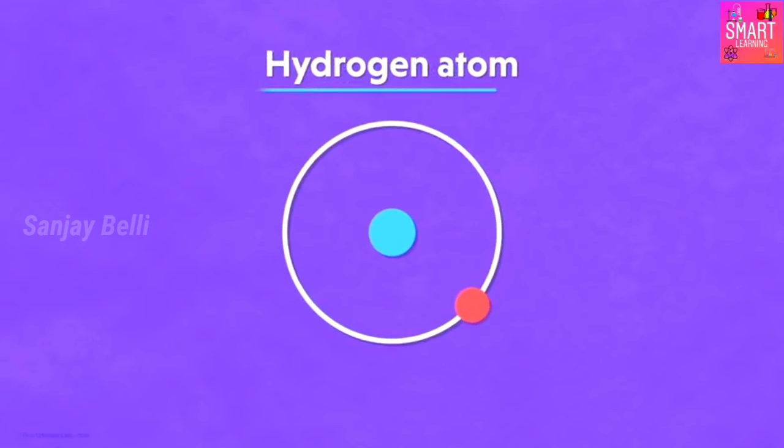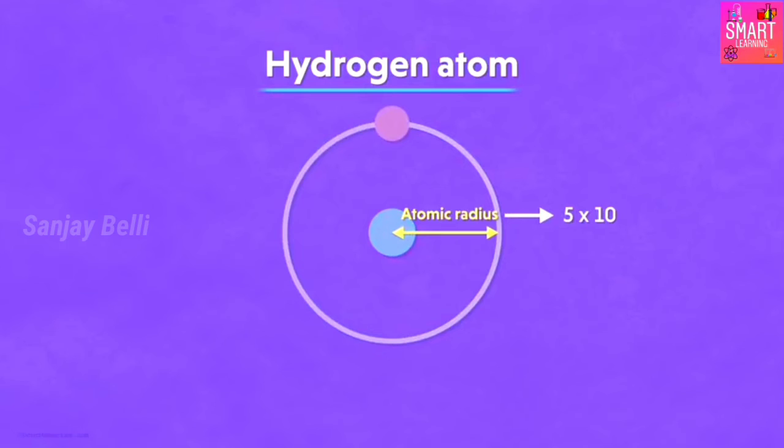Now let's take an example of a hydrogen atom. The atomic radius of a single isolated hydrogen atom is around 5 times 10 to the power of minus 11 meters, that is, about 0.05 nanometer. Amazingly tiny. Now tell me, if atoms are so small, why do we need to study them at all?